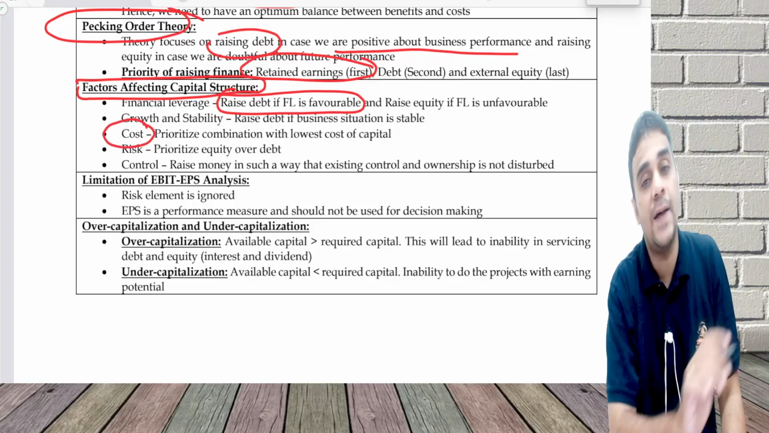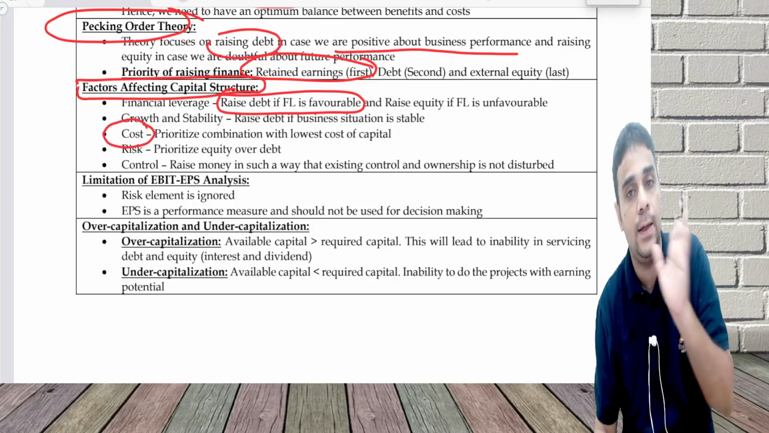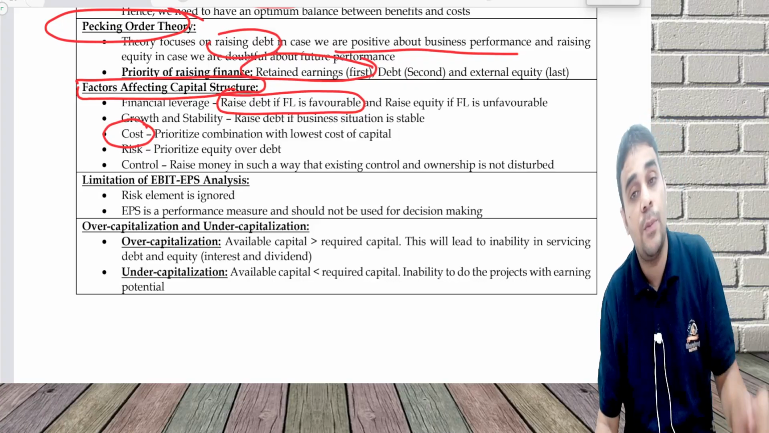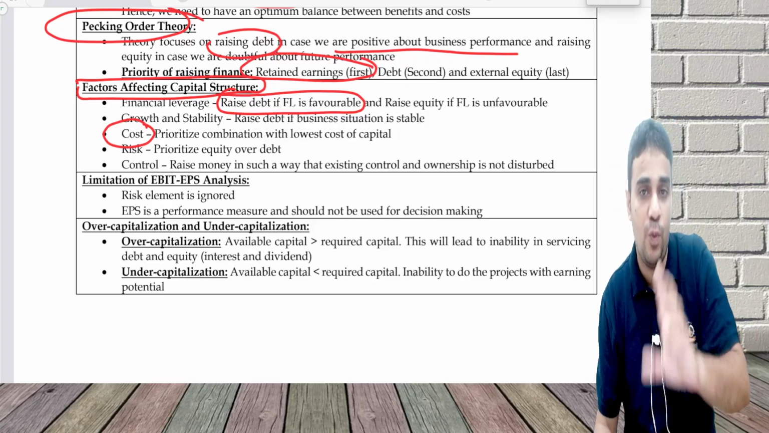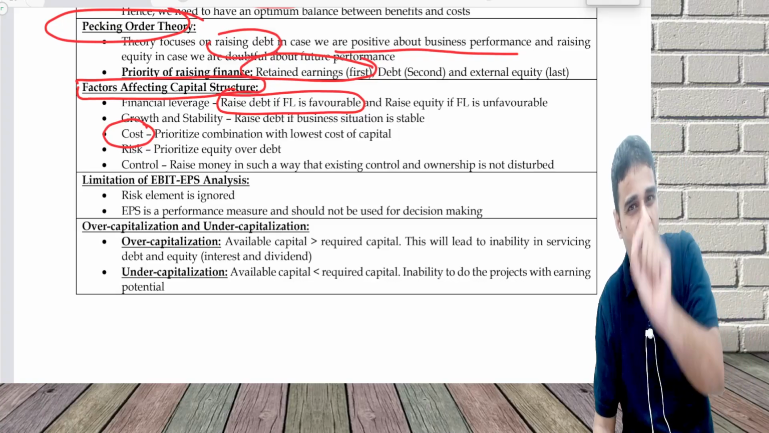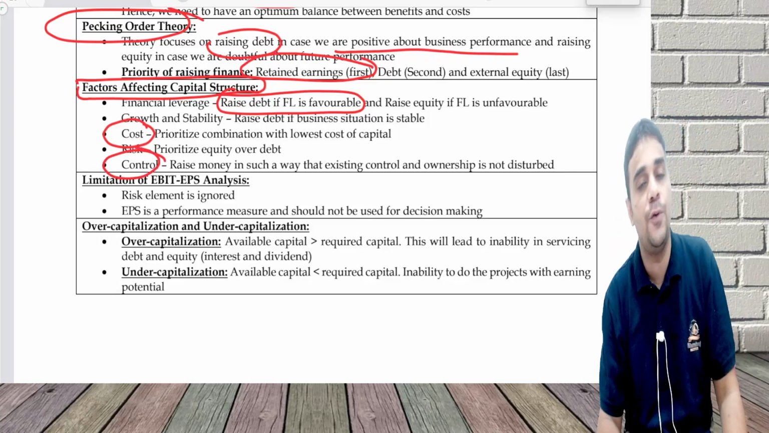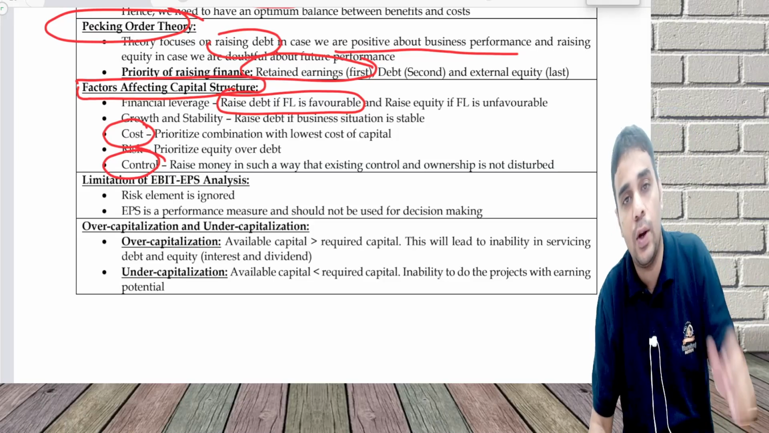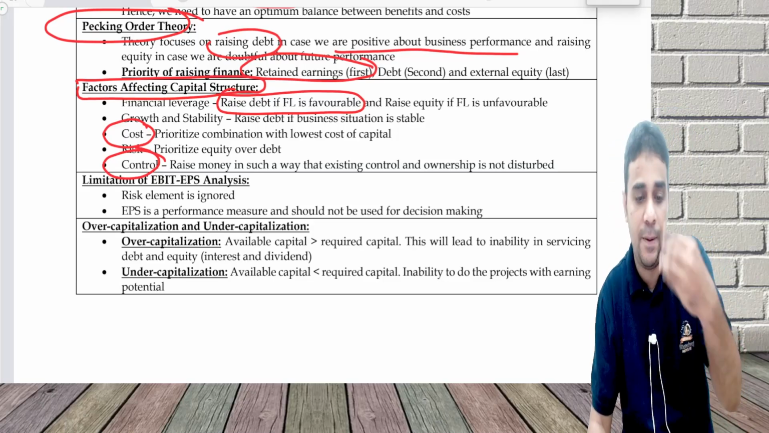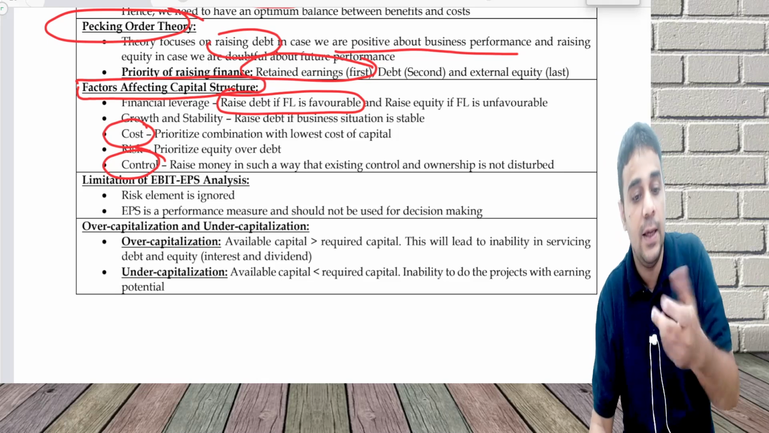Cost. From cost point of view, debt is preferred over equity. From a risk point of view, equity is preferred over debt. We saw risk, cost, control comparison in chapter 2. And from a control point of view, raise money in such a way that your existing dilution does not happen, preferably in the form of debt and preference. Equity may not be there.